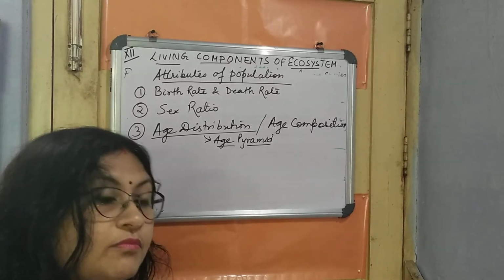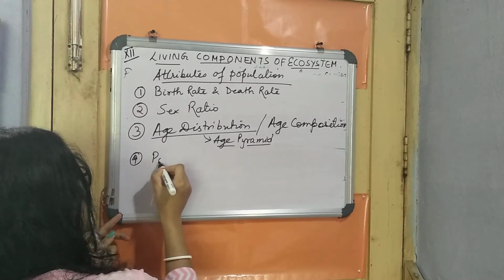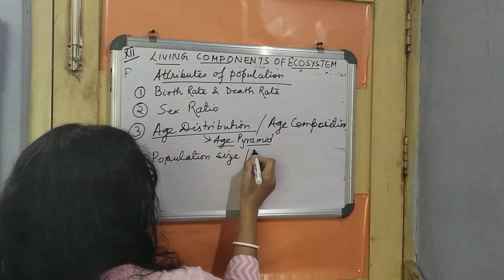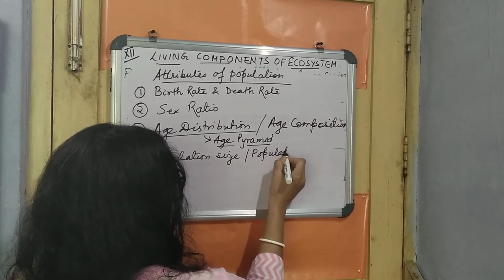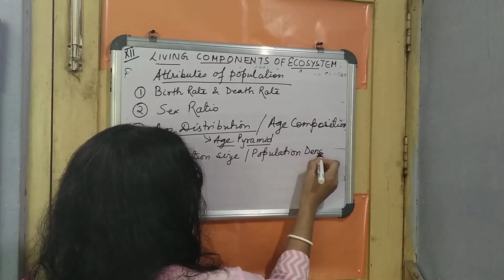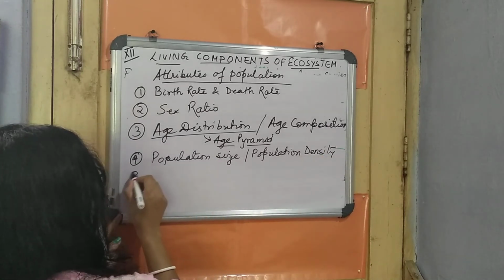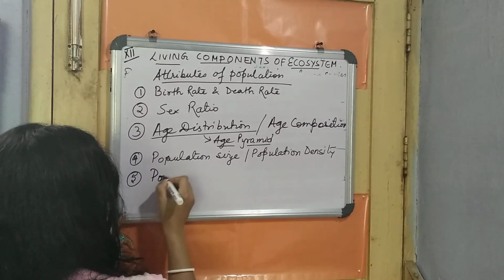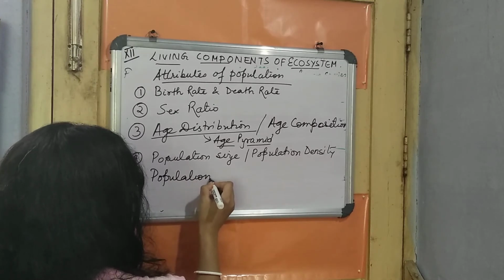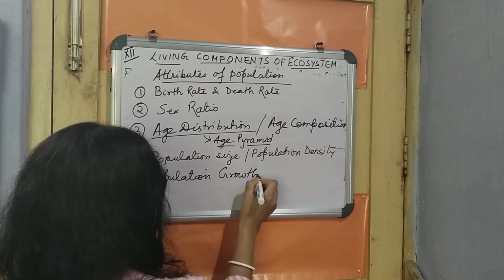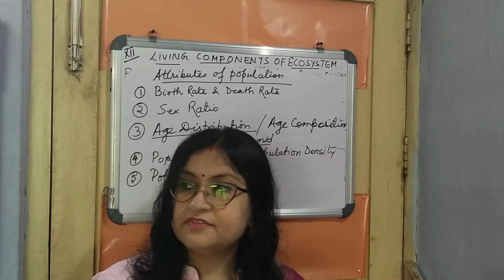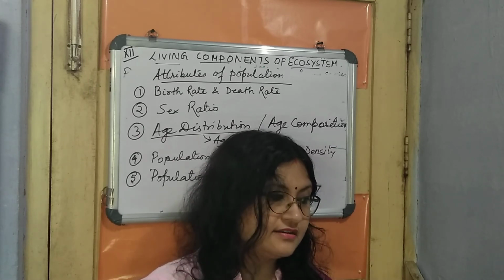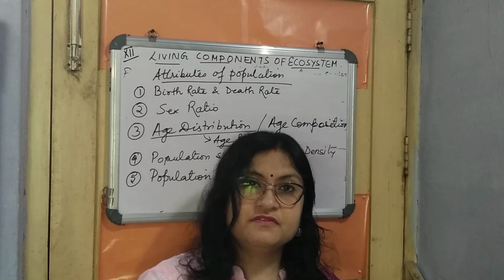Number 4 is population size, or we can say population density, followed by the fifth one, population growth. So these are the five attributes of population, and individually we will be moving on to these attributes of population in the next videos.